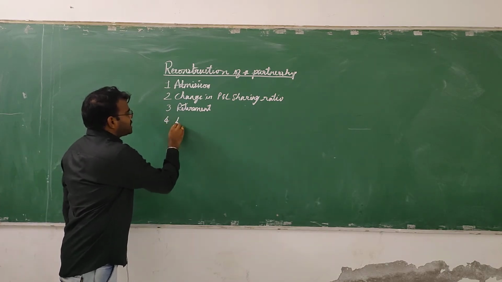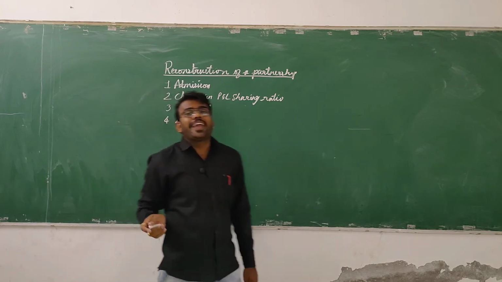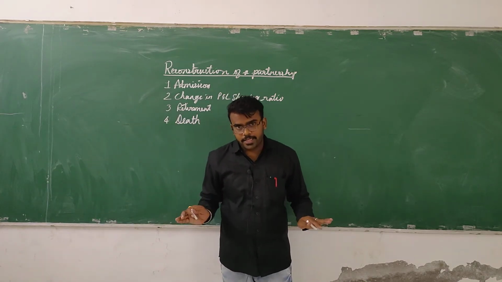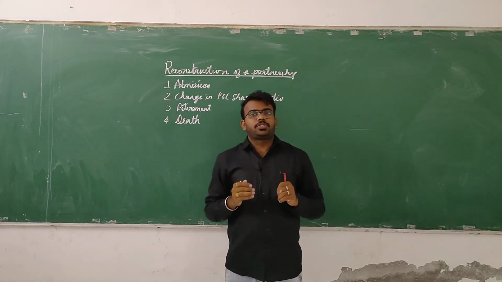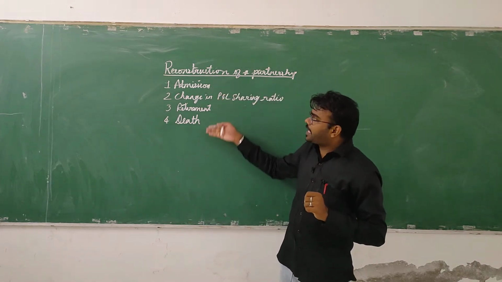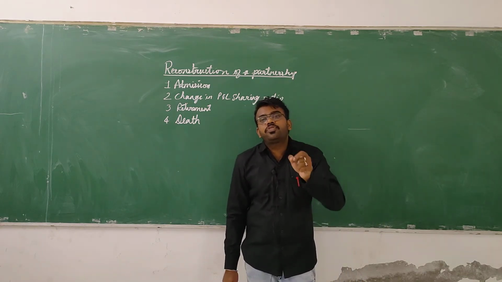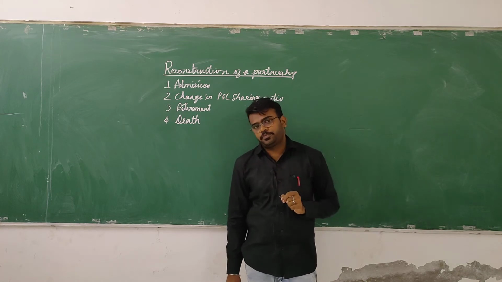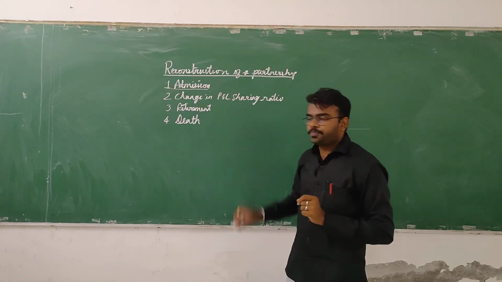The fourth case may be death of a partner. If any existing partner dies, then the partnership firm has to be reconstructed. These are all the 4 cases where the existing partnership firm should be reconstructed. Clear? Now let us see what is admission of a partner.